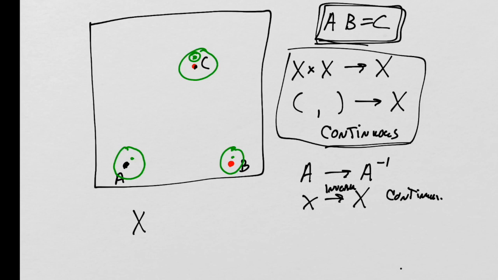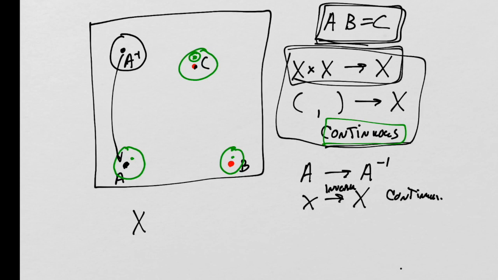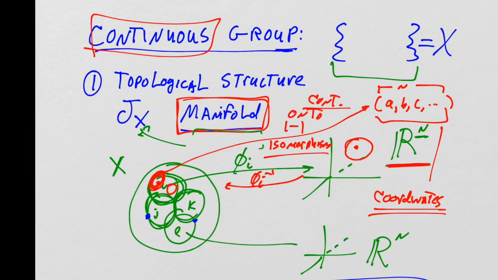And similarly, it is easy to show, well, not easy to show, but it's assumed, because we're assuming the continuity. But the logic is the same. If I take A and I go out here to A inverse, then if I go to an open set around A inverse and I take the inversion mapping, I'll get something near A, right? And that is what we mean by the group operation being continuous under the topological structure of the continuous group, right?